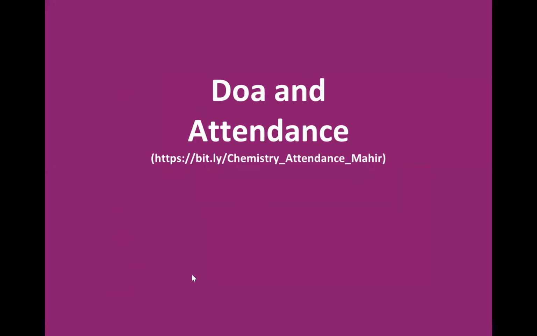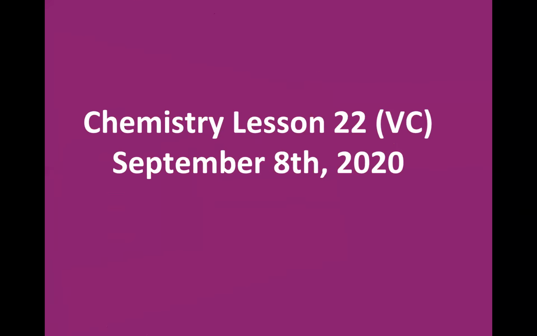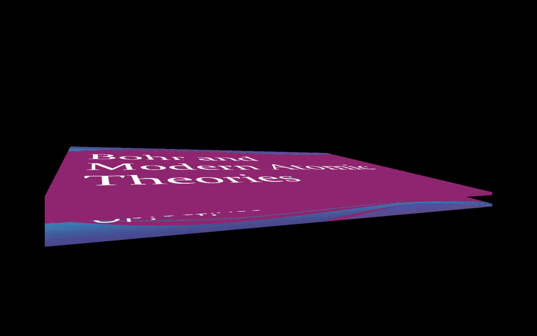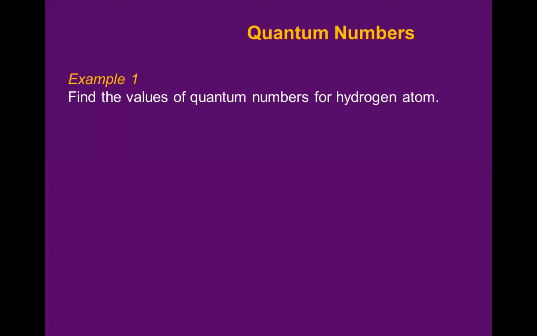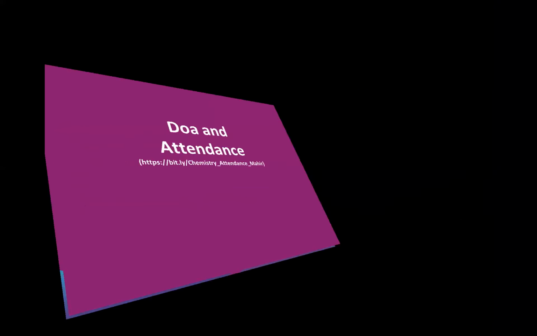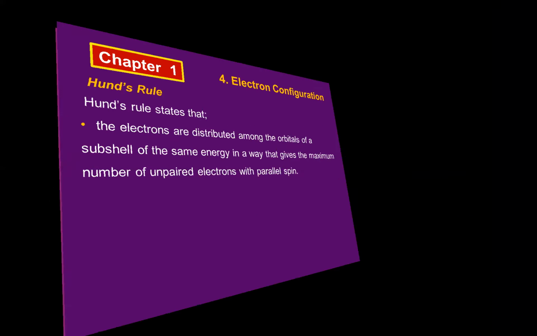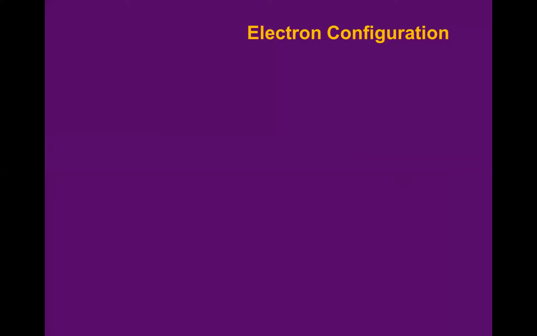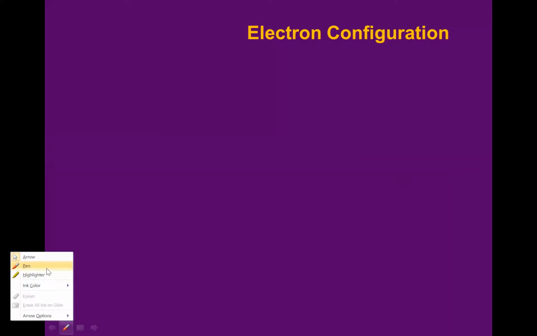So today we are going to continue with the chemistry lesson 22, video conference, September 8, 2020. It's still about the electronic configuration. We continue to learn about electronic configuration. But before that, let's make a quick review about the electronic configuration. Anyone remember how many rules we learned last lesson?